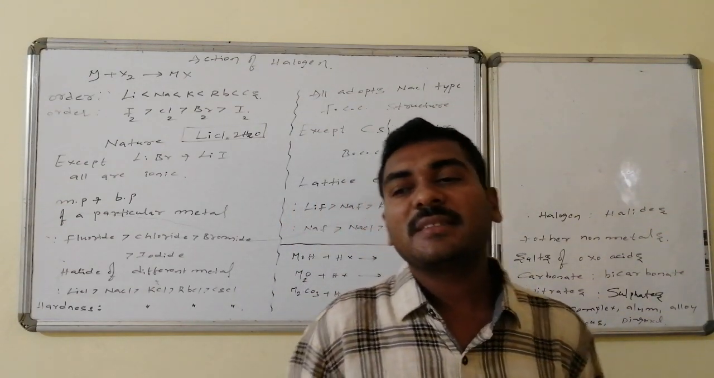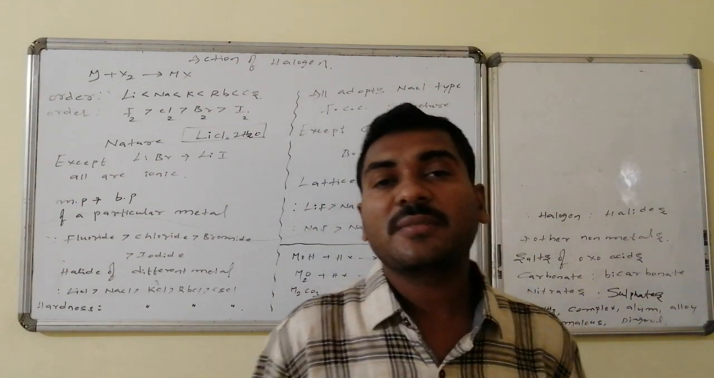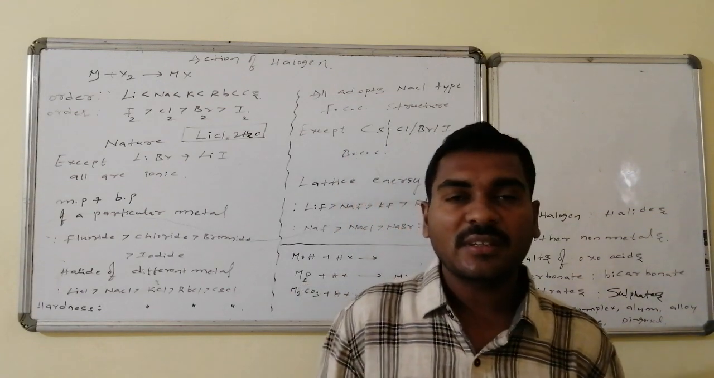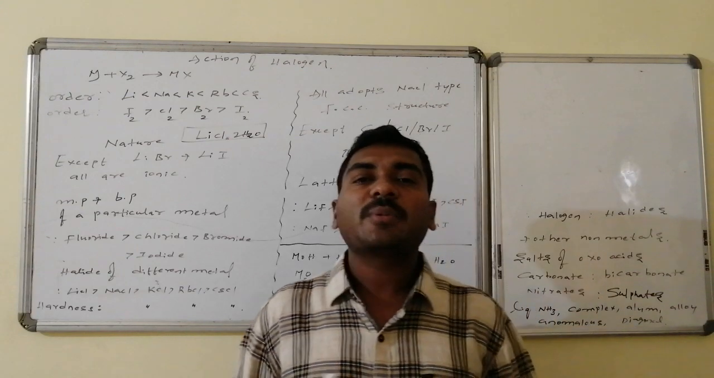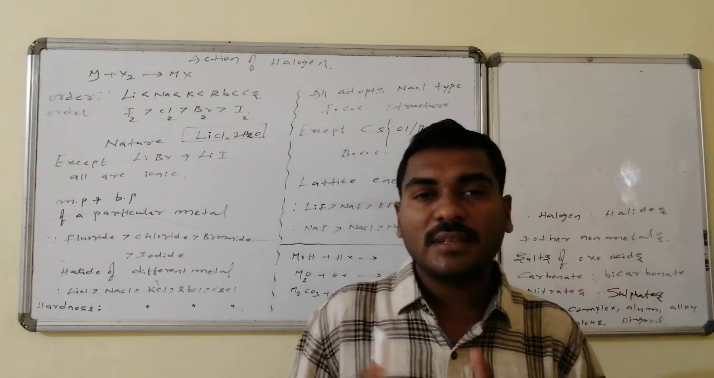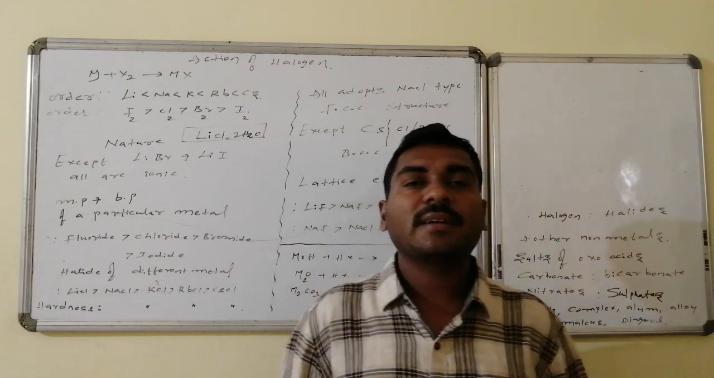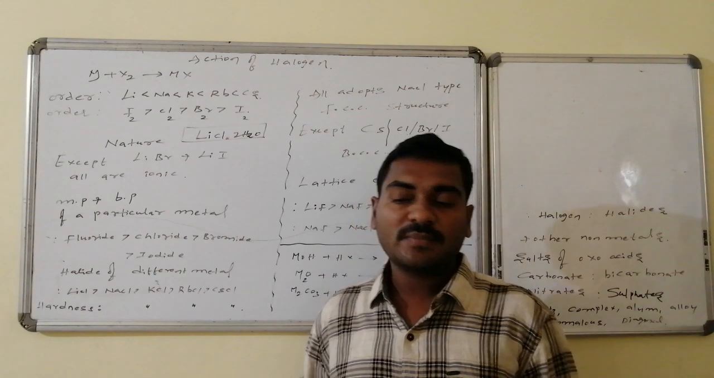Similarly, if the same metal is there and different halogens are there, then reactivity is highest for fluorine, the next is chlorine, bromine, and the least reactivity is present for iodine. This is the order of reactivity in the formation of metal halides with the same halogen and different metals, and with the same metal and different halogens.